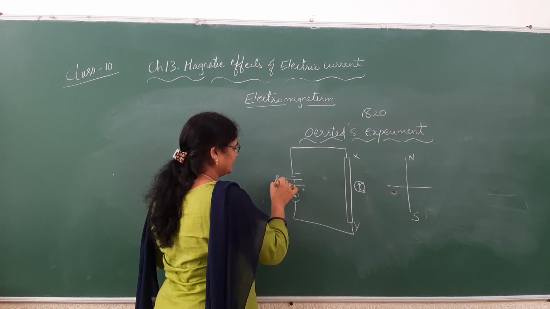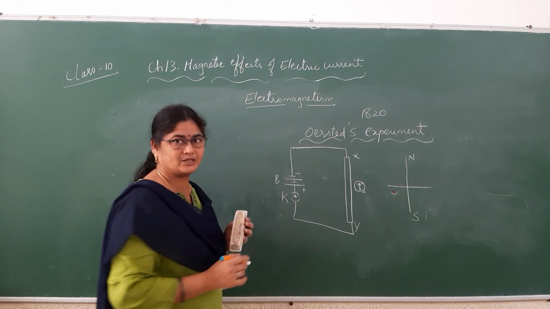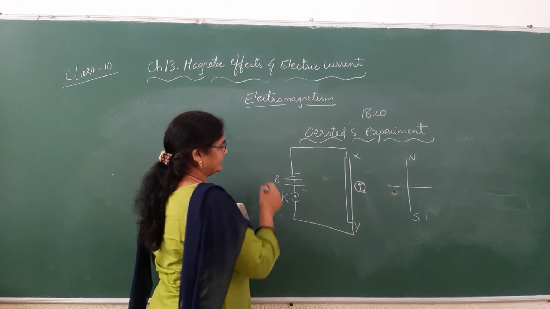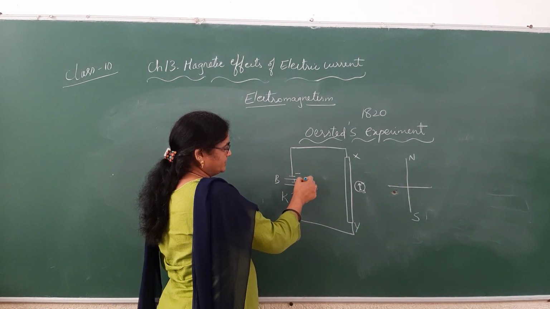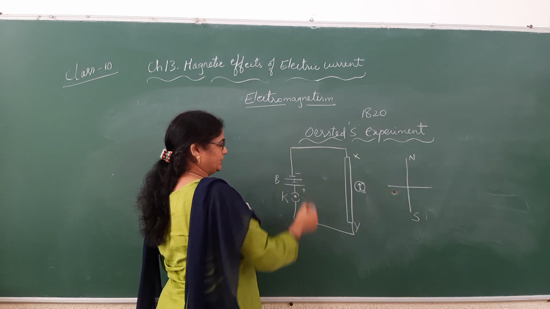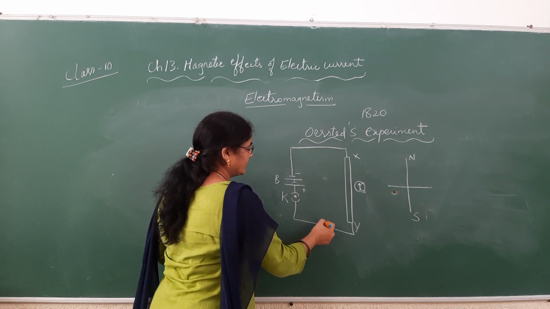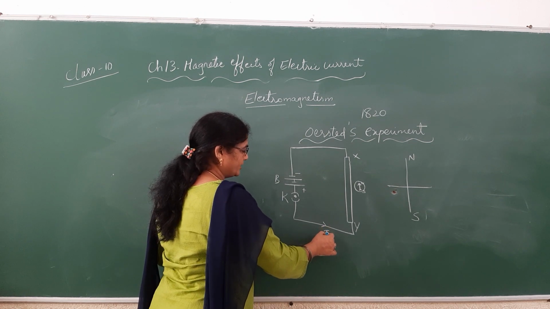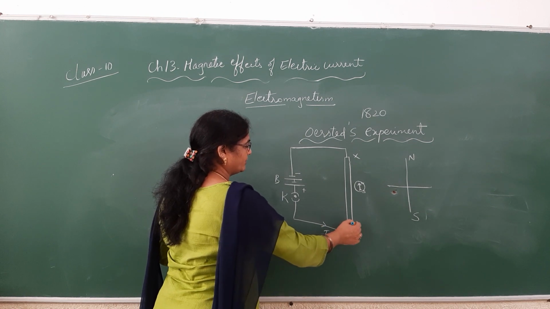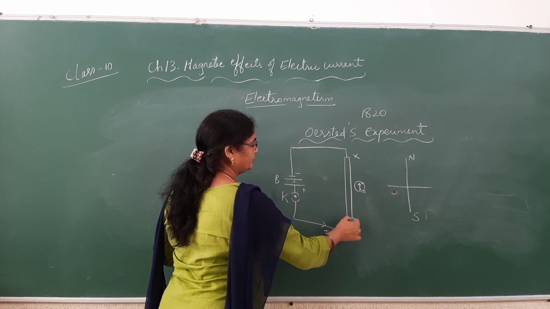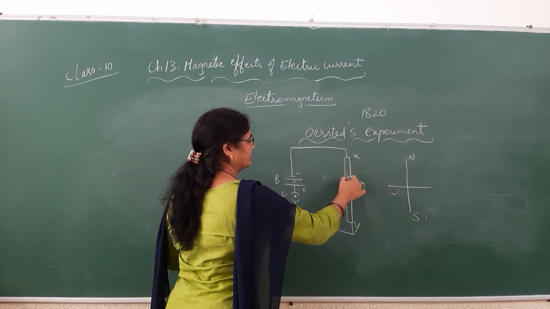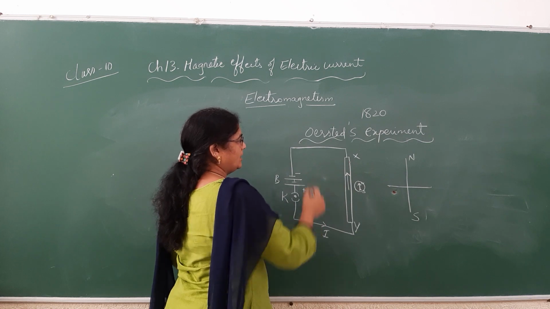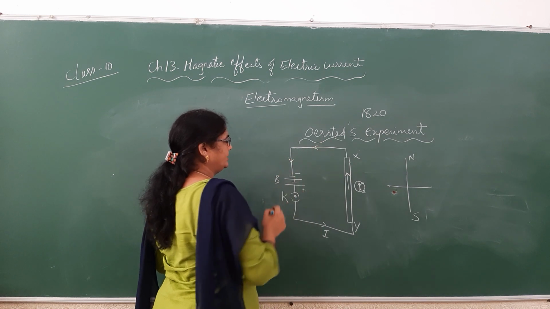When the plug is closed, we know that current starts flowing from the positive terminal of the battery to the negative terminal of the battery. So the current starts flowing through the wire. Let us suppose I amount of current is passing through the wire from the Y end of the wire to the X end of the wire, and it is coming back to the negative terminal.